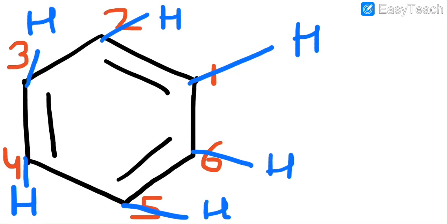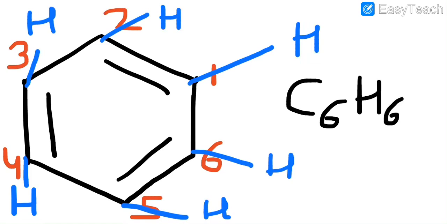Due to less space, I am not drawing the hydrogens like the real structure, but you can visualize them. So the compound is C6H6.